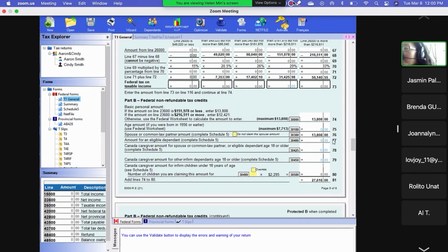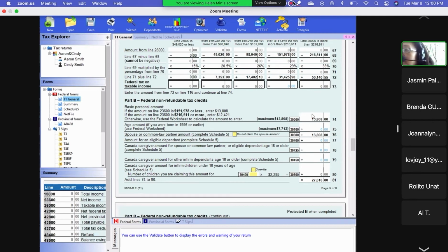For now, just know everybody has a basic personal amount on line 74, and if your spouse's income is under 13,000, you get the spousal amount.